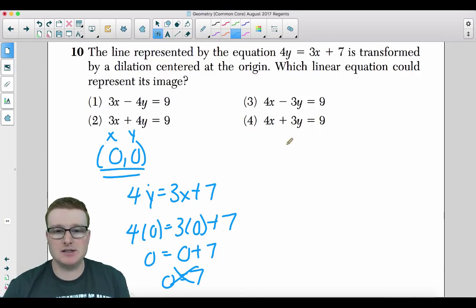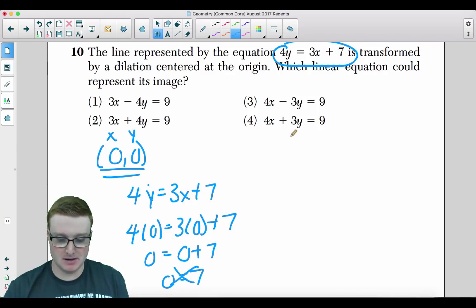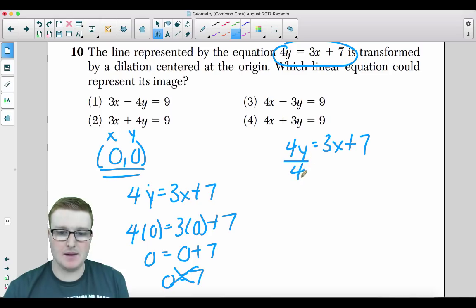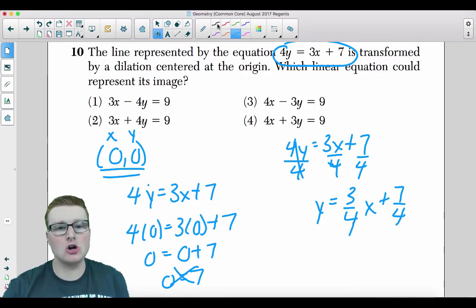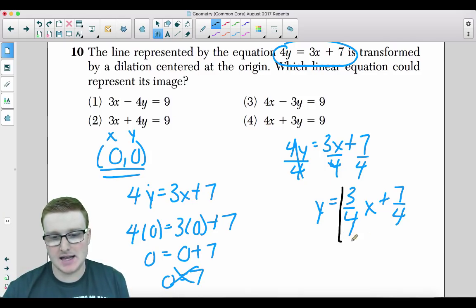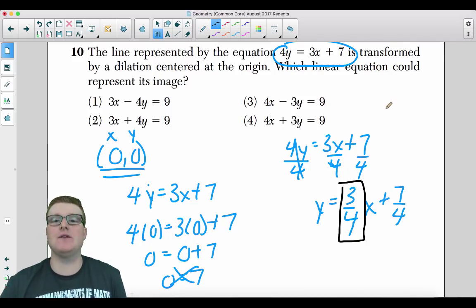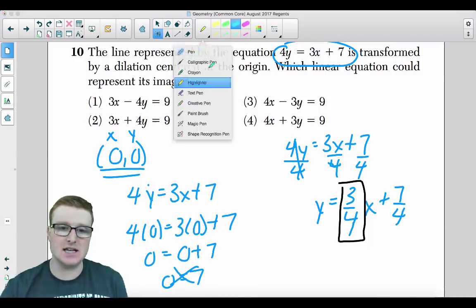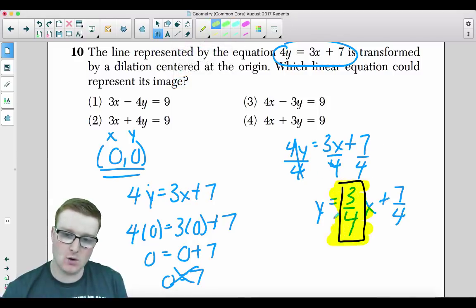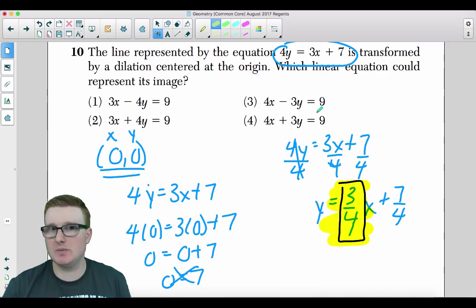Perfect. So now what I'm going to do is put this into y equals mx plus b form. So we get 4y equals 3x plus 7. Divide by the 4 on both sides. We get y equals 3/4 x plus 7/4. Now, what is the goal here? Our goal is to find one of the answers of the line that has the same slope as 3/4 and has a different y-intercept of this line. So we're looking for this. This is the golden egg right here. 3/4. We're looking for which of the following answers has a slope of 3/4.